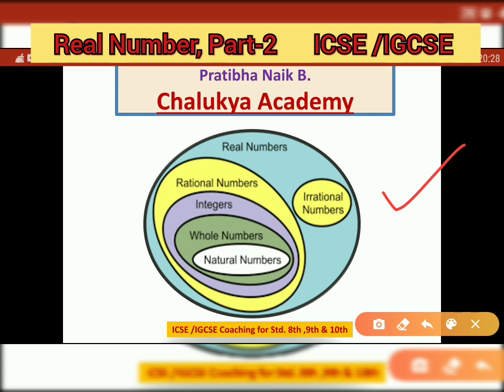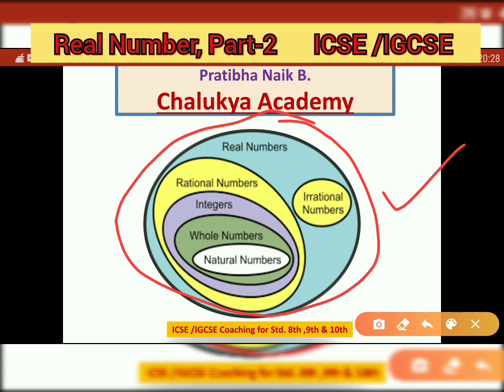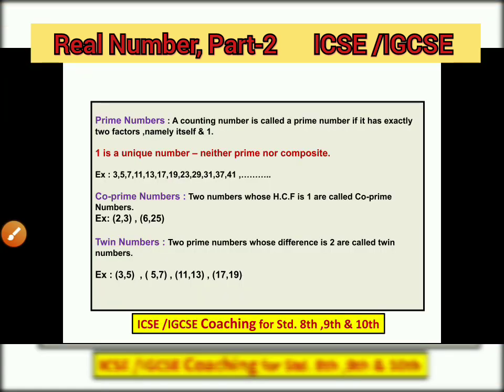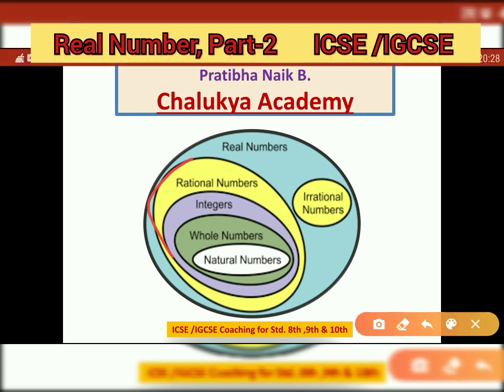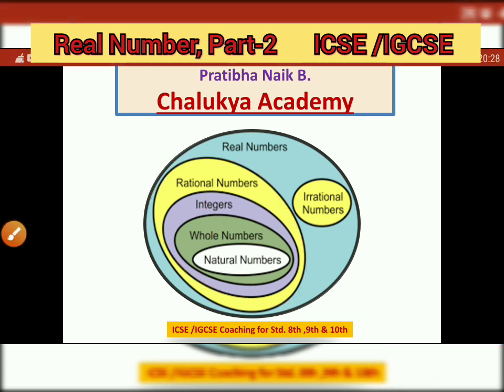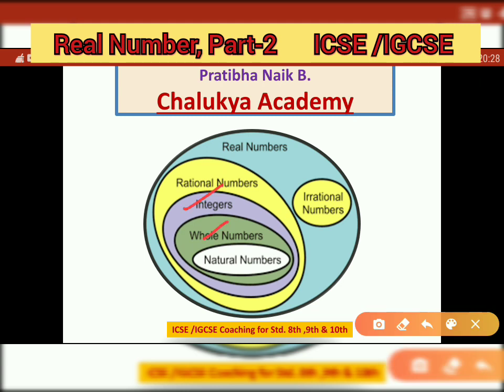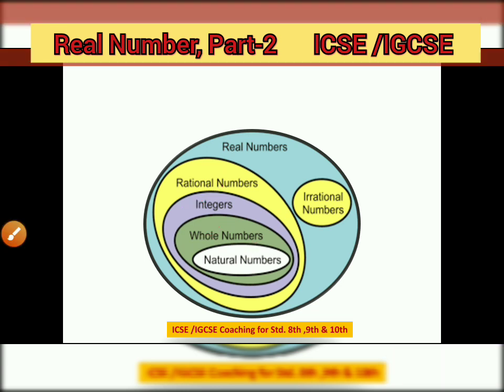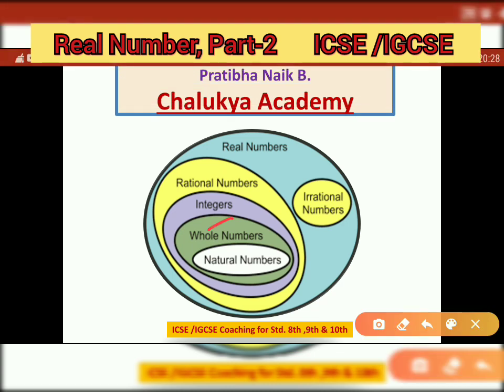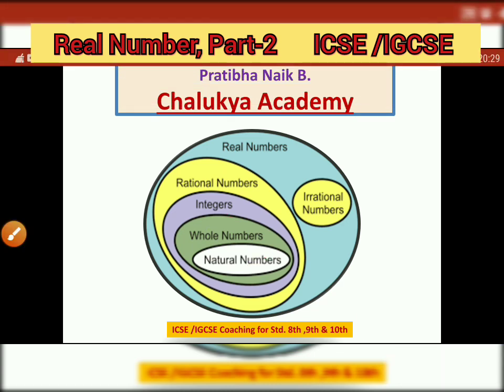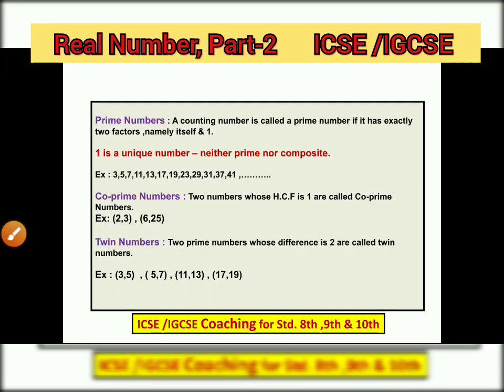Again you can see, this is the whole set of real numbers. Real numbers consist of rational numbers and irrational numbers, which is a separate set. In the rational number set you can see integers, whole numbers and natural numbers. Again I am repeating, integers consist of whole numbers and natural numbers. Whole numbers consist of natural numbers only. So this chart will definitely help you out.